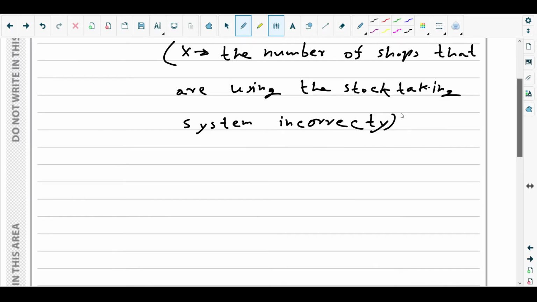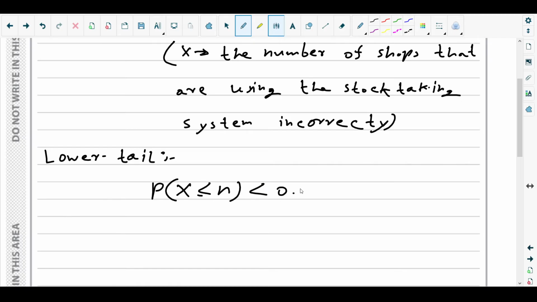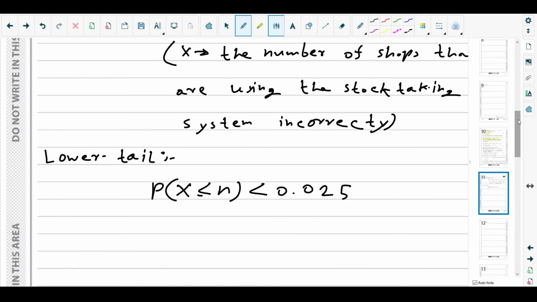Okay, now we need the lower tail at first. For the lower tail, what would be the case here? For finding the critical region for the lower tail, the probability of X less than or equal to n should be less than 0.025, right? Because it is a 5% level of significance, so the level of significance will get halved.